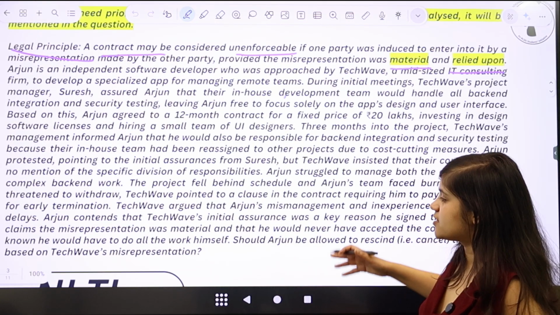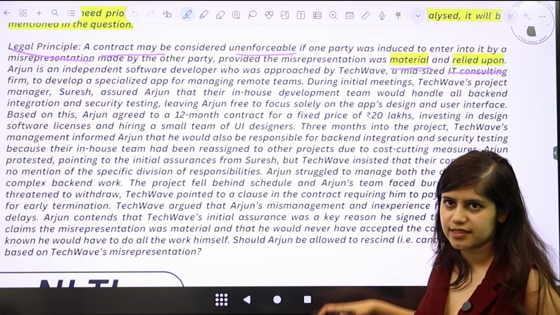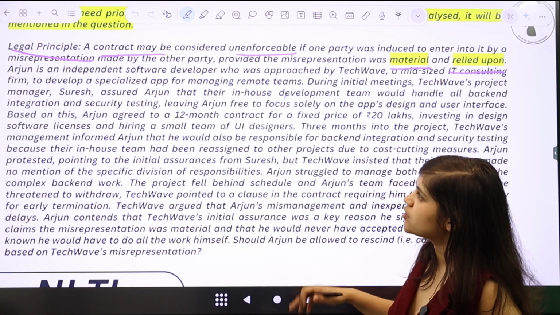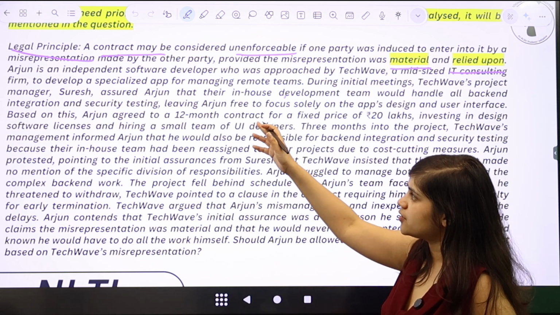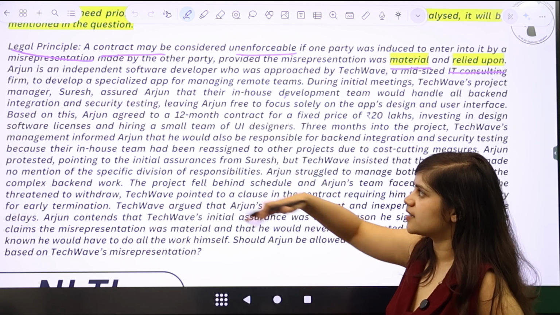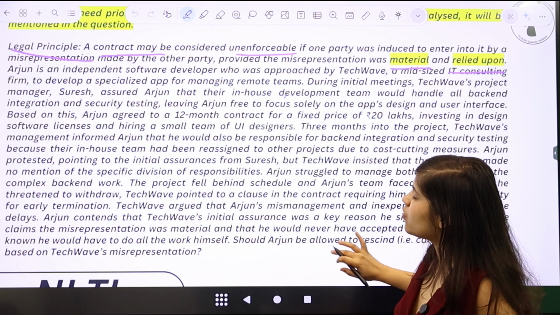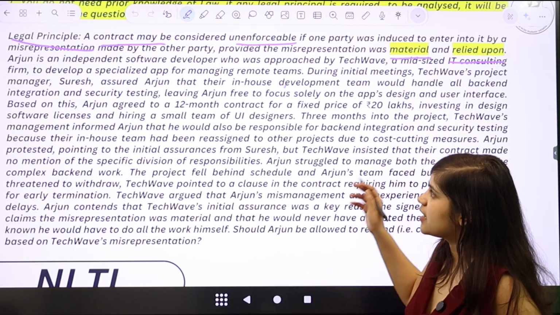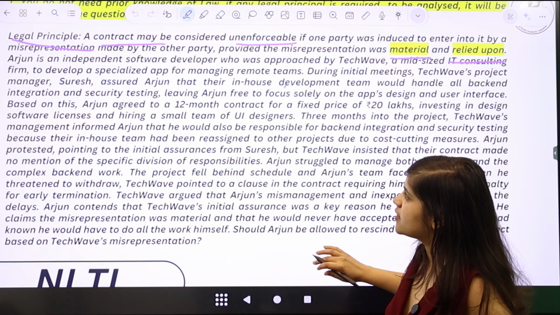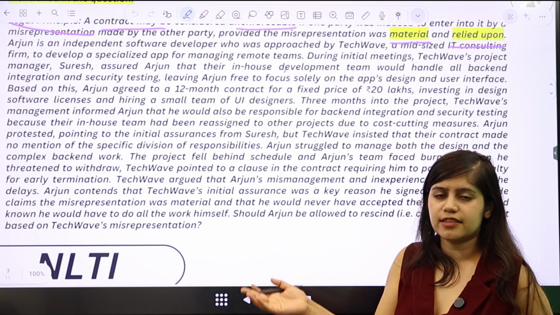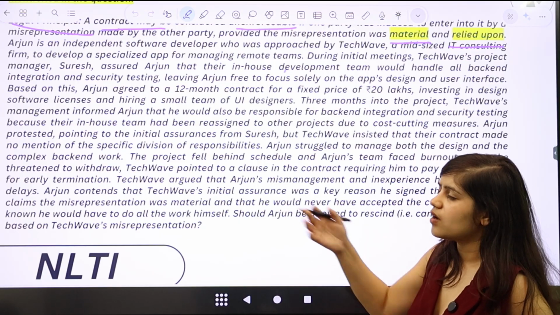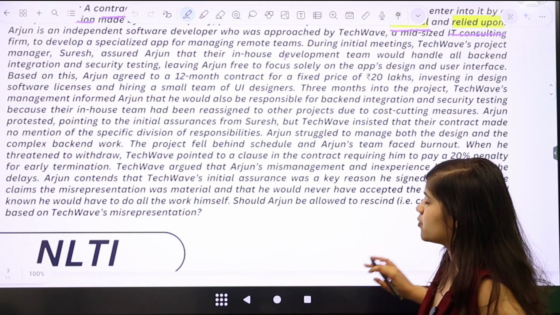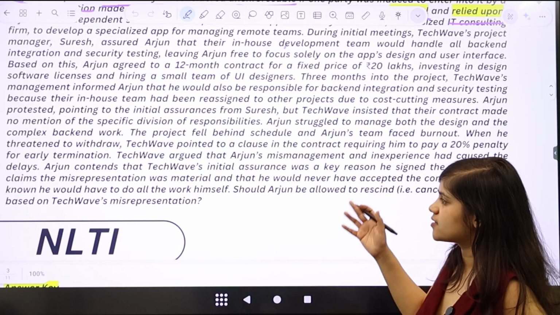Now, this is the question. You can pause the video and read the entire question, but in gist it talks about how Arjun is an independent software developer. He contracts to make an app for a company, but there is no division of work specifically mentioned in the contract. The company later tells Arjun that he has to do both the front end and the back end work. Arjun says that he was given assurance by the project manager that he only has to do the front end work, and therefore there is an issue here.